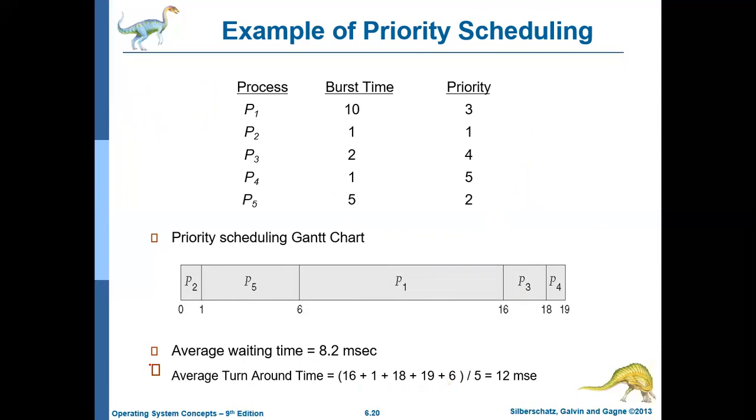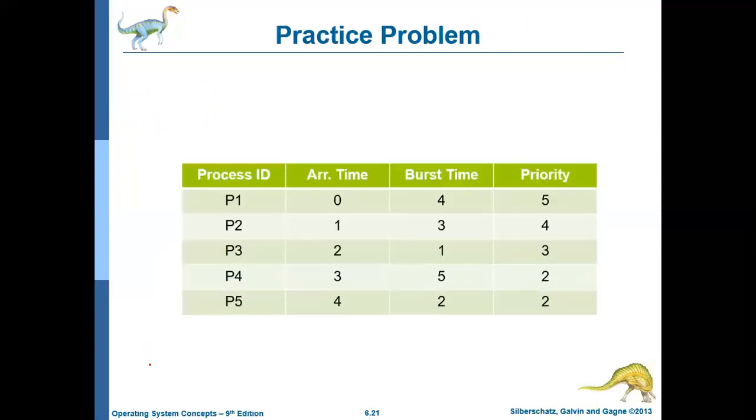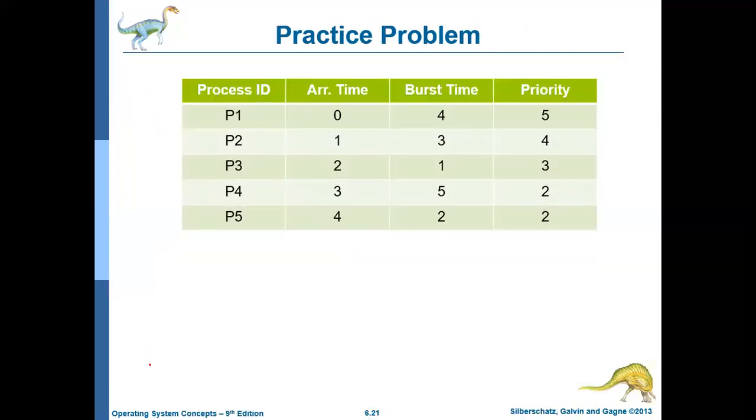Okay, so let us discuss one more problem. Consider these processes P1, P2, P3, P4 and P5. Now here the arrival time is also given. Let us assume P1 arrives at time 0, P2 at time 1, P3 at time 2, P4 at time 3, and P5 at time 4. And these are the burst times for each process, and this is the priority.